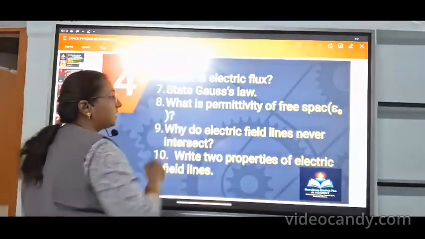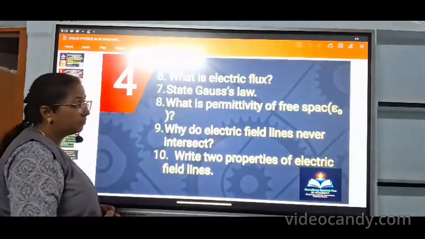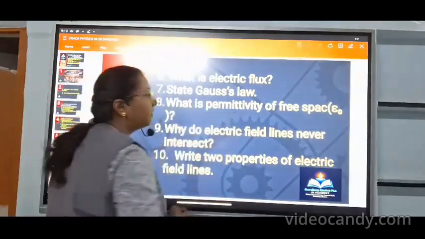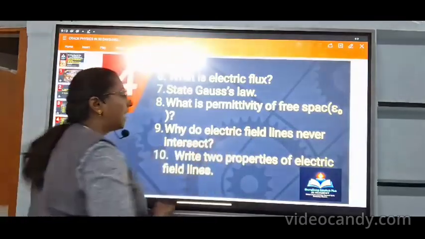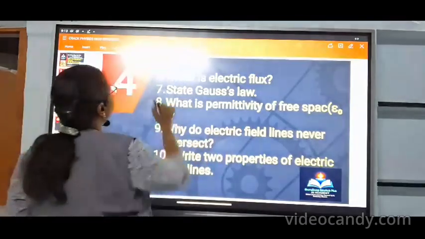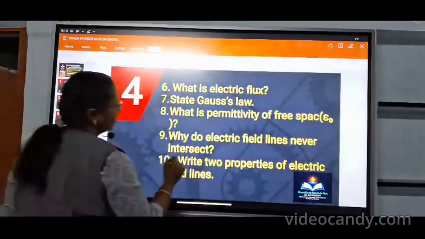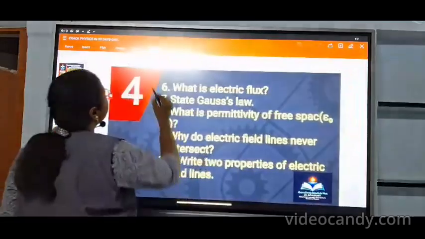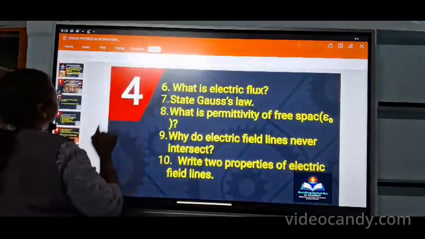And the seventh one: state Gauss law. Gauss law also has a definition, a formula, and a unit. What is the permittivity of free space? And why do electric field lines never intersect? Very, very important question. This, why electric field lines never intersect, is very, very important. Please revise it.